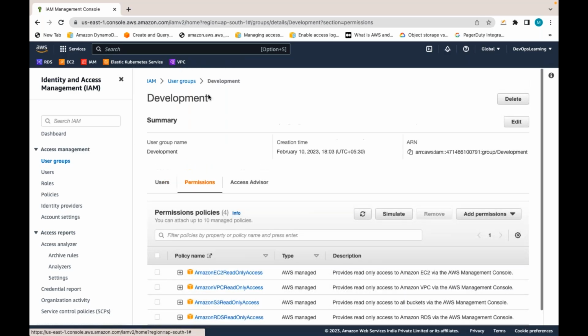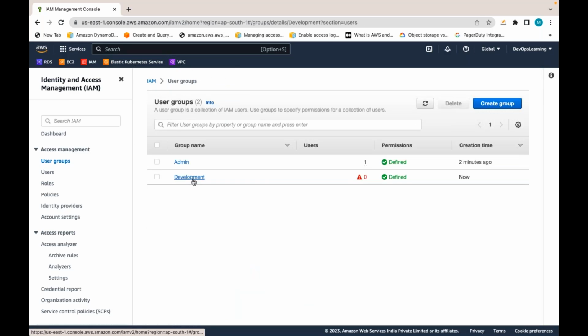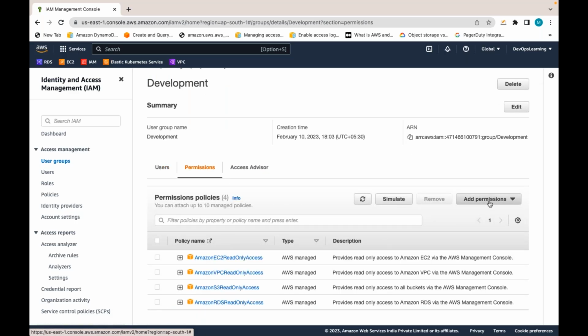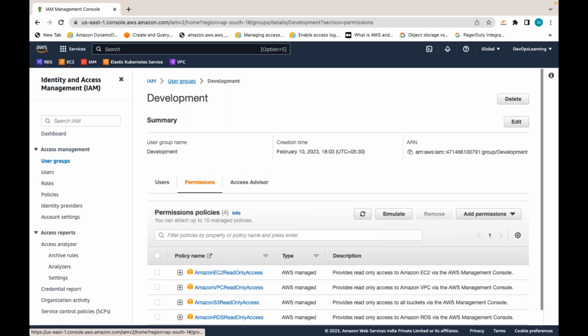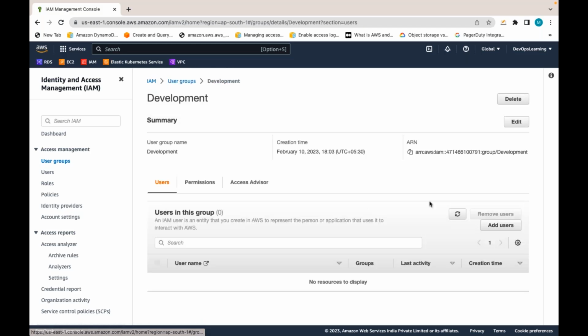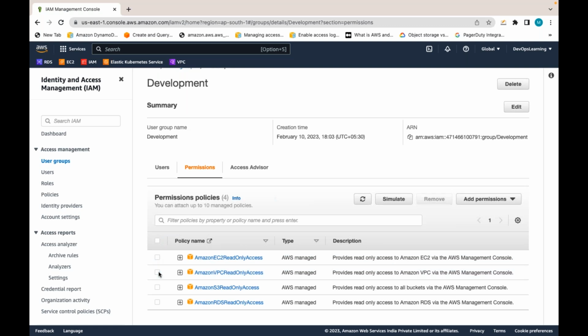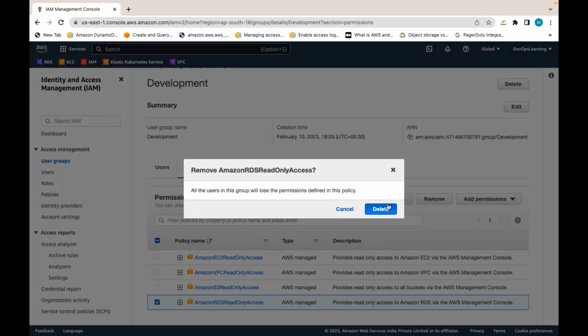Later also I can come to this group and add or delete permissions anytime. Go to the permissions tab. If required, you can remove permissions like this. Select these 2 and remove at any time, or later you can add. Suppose I don't want to give S3 read only or DynamoDB RDS read only, I can remove them like this anytime.